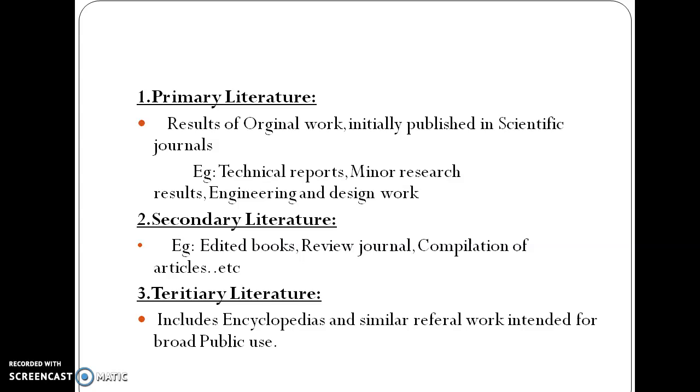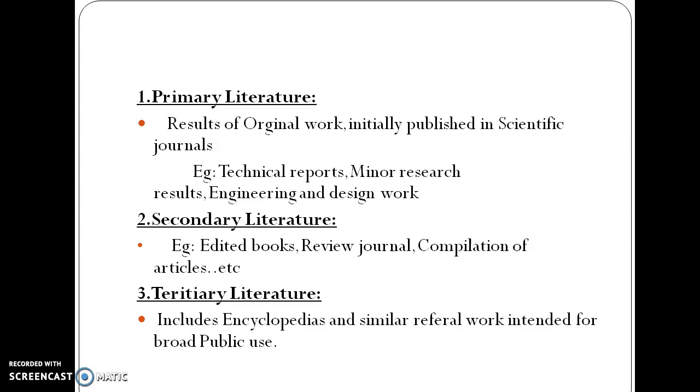So primary literature means it is a result of an original work which is initially published in a scientific journal. Okay, for example, technical reports, minor research results, project reports, engineering and design, all the work results which are generally published for the first time, that will be an original one. Okay, this is called a primary literature.